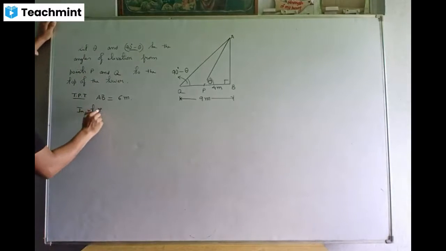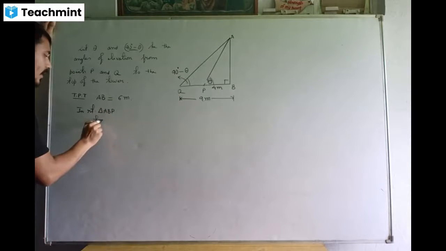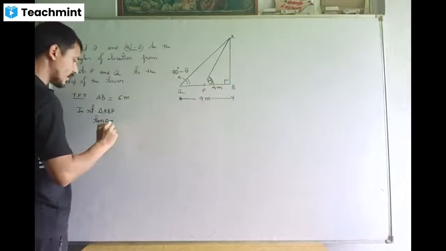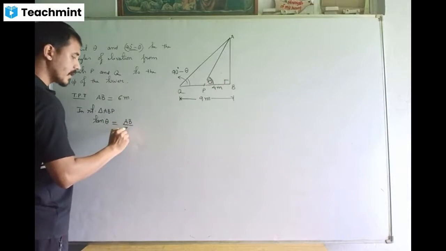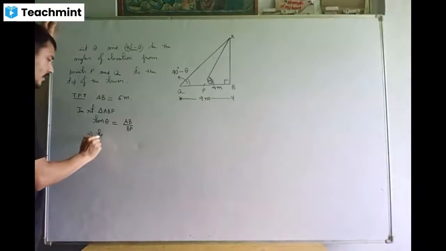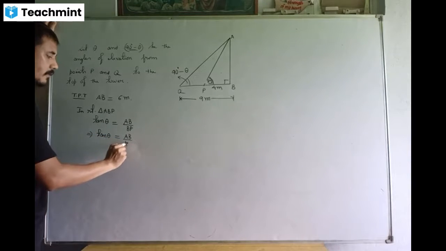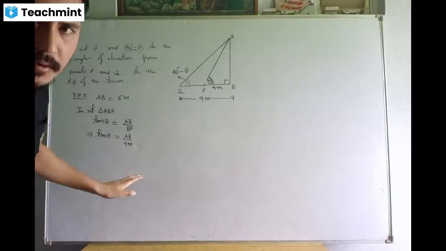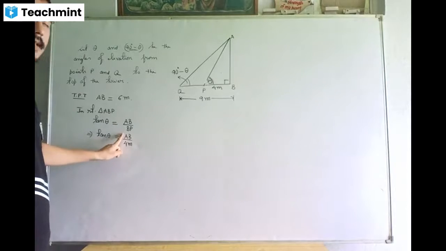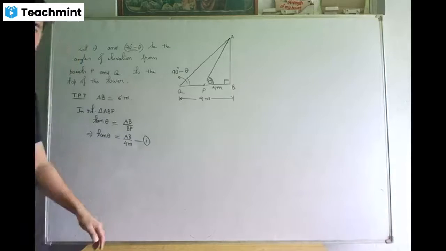So in right triangle ABP, the angle is theta. So tan theta means opposite side upon the adjacent side. Your adjacent side is BP. So tan theta is equal to AB, which is unknown, not given, upon BP, which is 4 meters. Don't cross multiply over here because you do not know what theta is and you do not know what AB is. So there is nothing to be done here. You can just make it equation number 1.